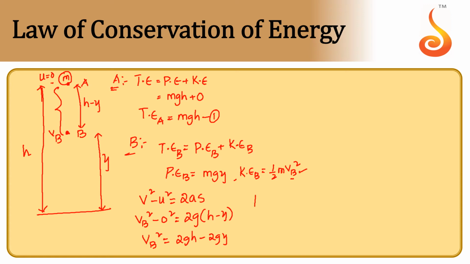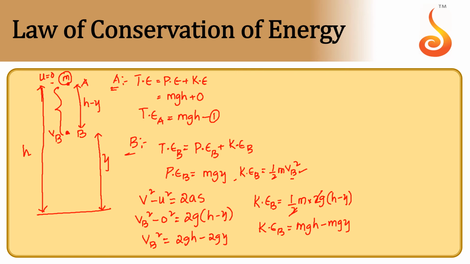Let us substitute this in kinetic energy. Kinetic energy at B is equal to half m into 2g into h minus y. The 2 gets cancelled, so kinetic energy at B will be mgh minus mgy.